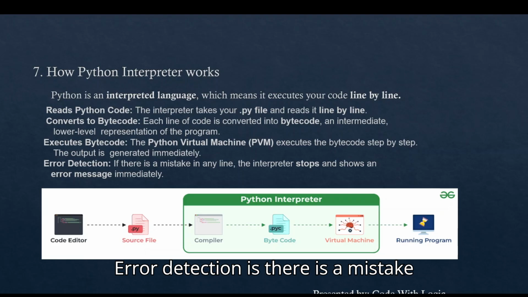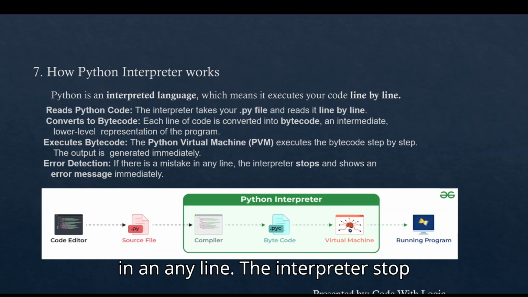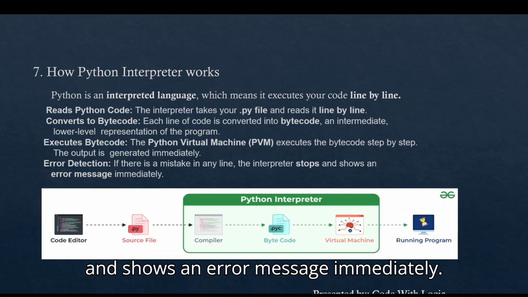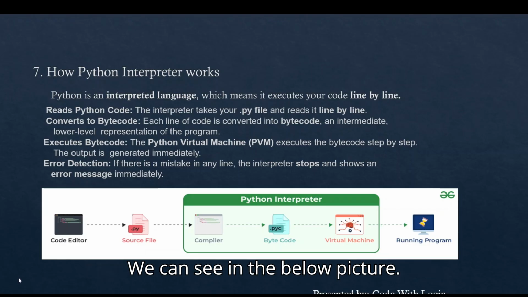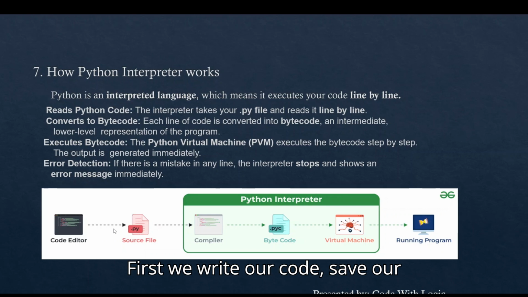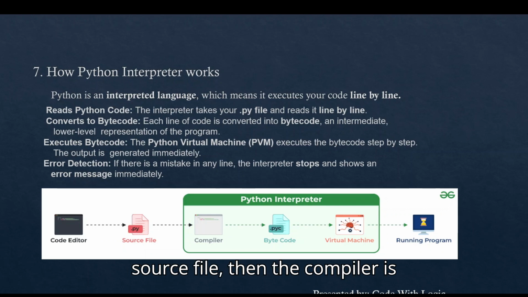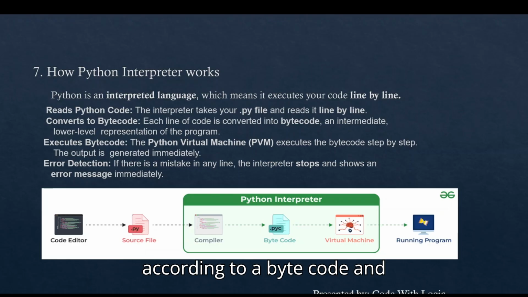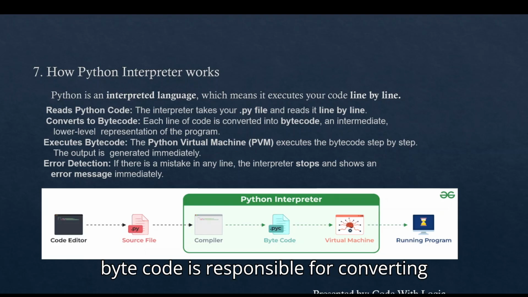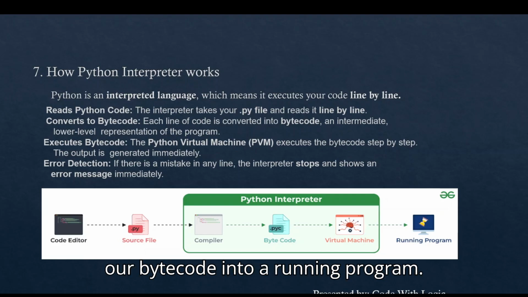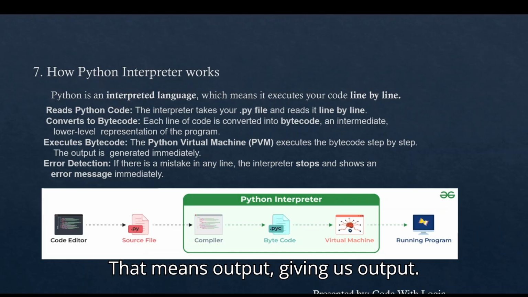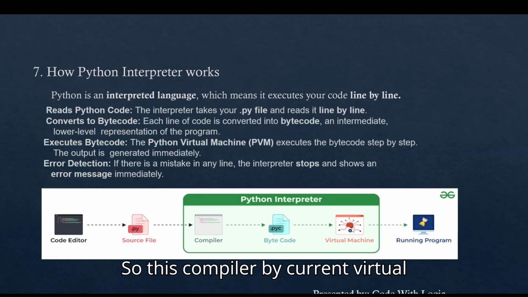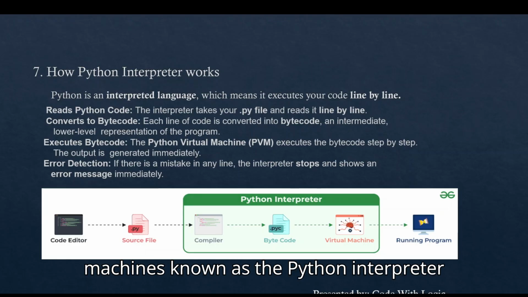Error detection: if there is a mistake in any line, the interpreter stops and shows an error message immediately. We can see in the below picture. First we write our code, save our source file, then the compiler is responsible for converting our code into bytecode, and the virtual machine is responsible for converting our bytecode into a running program. That means giving us output. So this compiler, bytecode, and virtual machine are known as the Python interpreter terms.